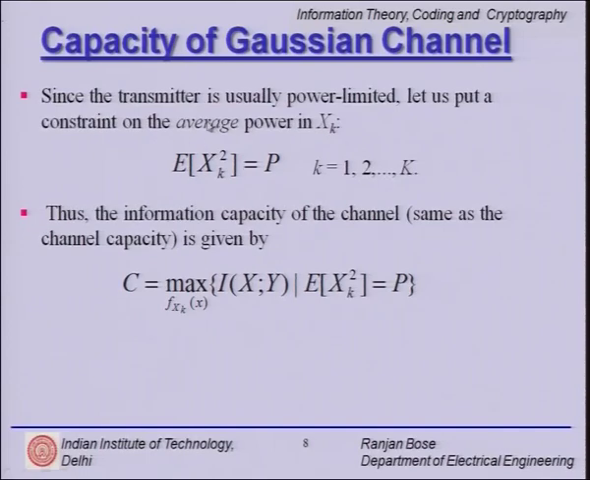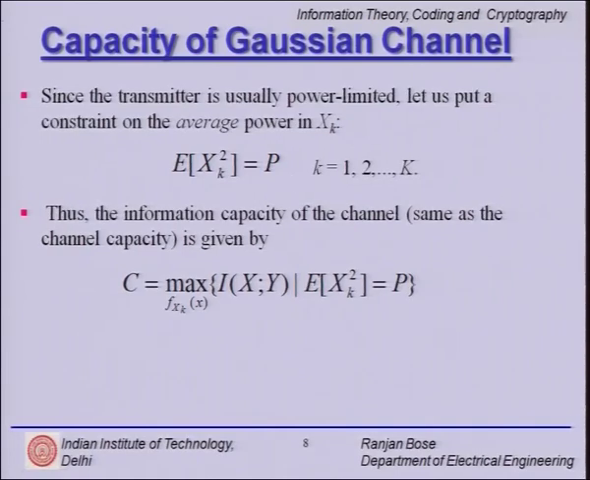So what do you mean by average? Well, the expected value of xk squared is P. So this is the average power. It is possible that some of the symbols are being transmitted with lower power, some of them are being transmitted with higher power, but on an average we have the input symbols having a power of P.